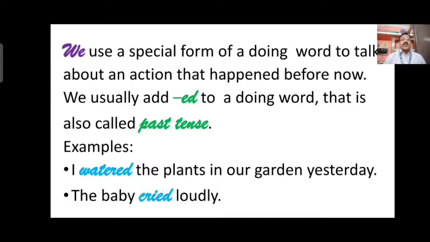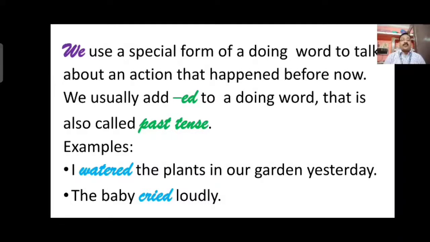Now, two examples I have written here. You can see, I watered the plants in our garden yesterday. The baby cried loudly. Here, the blue color you can see, children, watered and cried. These two words show that the work is over. How? If it is WATER, it means it is in present tense, now the work is going on. But here you can see WATERED, watered. That means I watered the plants in our garden yesterday.